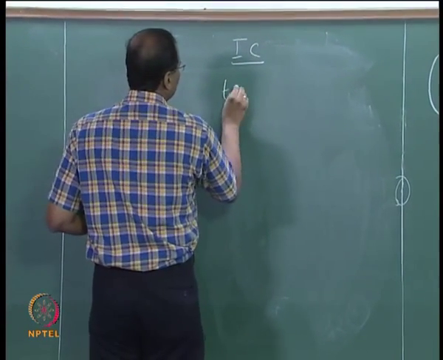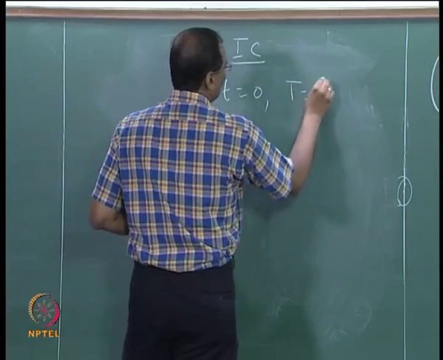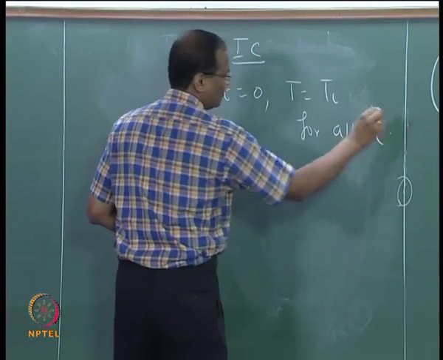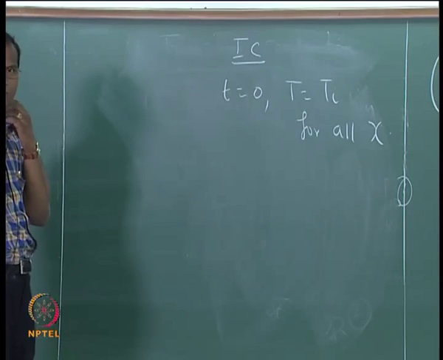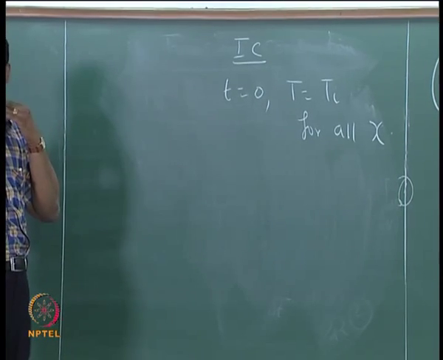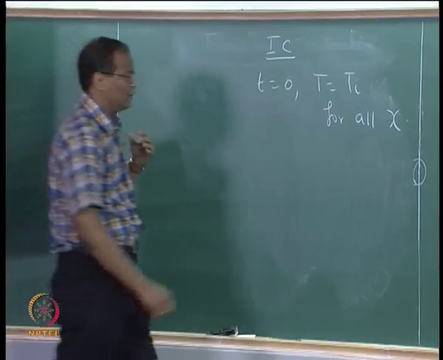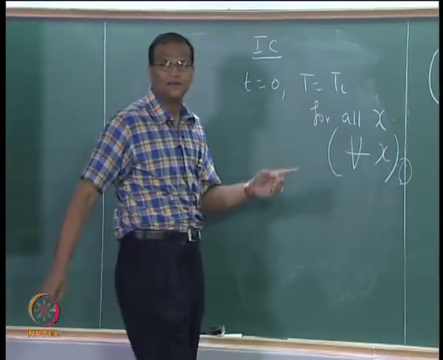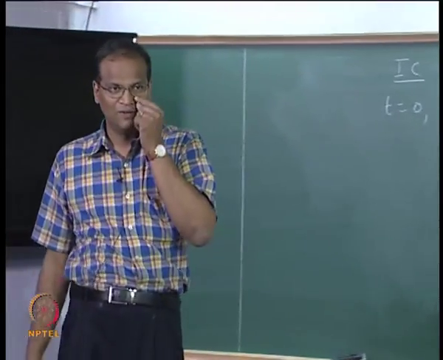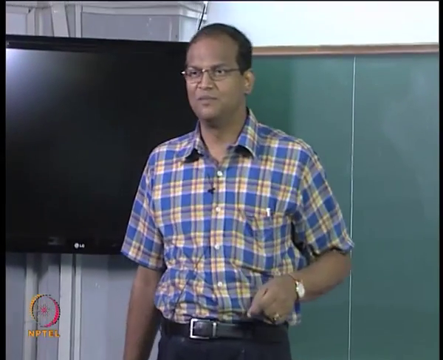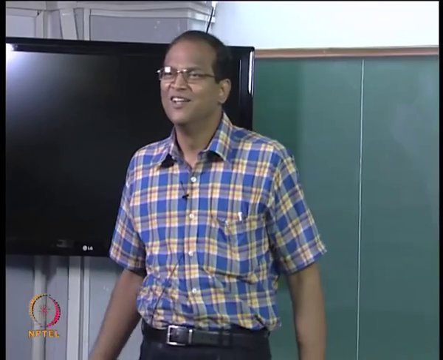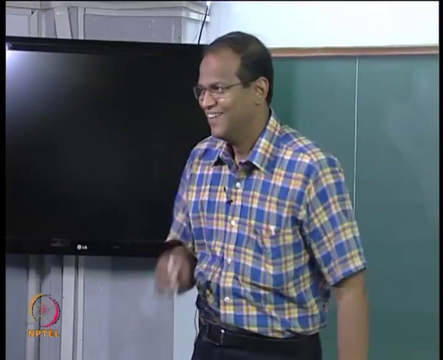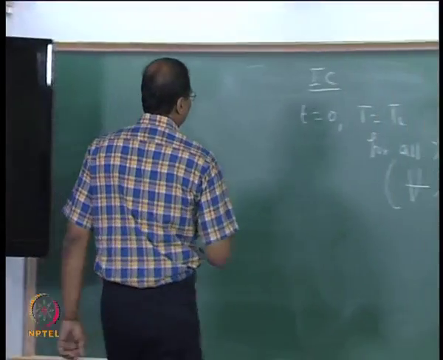So the initial condition, how will mathematicians write it? For all x. Is it correct? Some people may start shivering when you use that symbol, but we can as well write "for all x". Okay, fine. Now, boundary conditions.